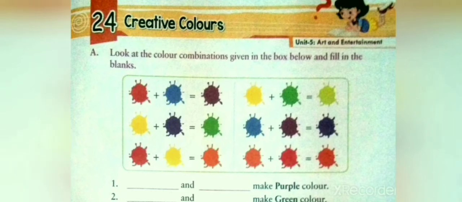There are three different types of colors: primary, secondary and tertiary colors. The primary colors are red, yellow and blue. The secondary colors are green, orange and purple. And the tertiary colors are yellow-orange, red-purple, blue-purple, blue-green and yellow-green. There are 12 colors that typically appear on a color wheel. When two colors are mixed together, they make a third color.